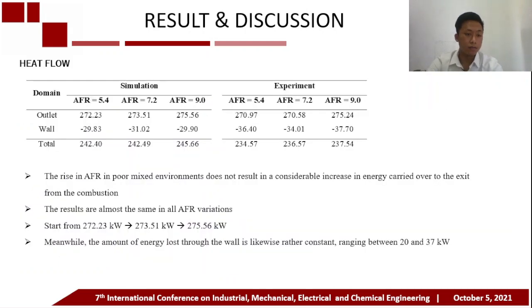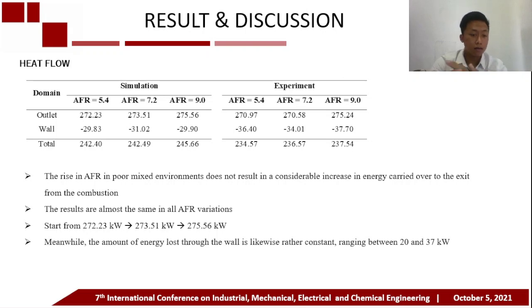Okay, the heat flow. The rise in AFR in poorly mixed environments does not result in a considerable increase in energy carried over to the exit from the combustion. The results are almost the same in all AFR variations, starting from 272 kilowatts to 275.56 kilowatts.